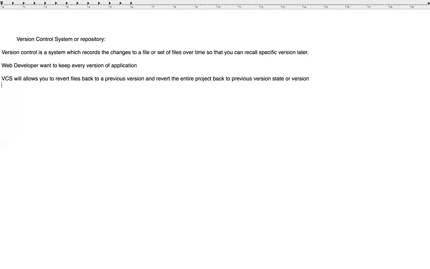And also you can review the changes made over the time period. Also you can see who made the last change, who modified something.